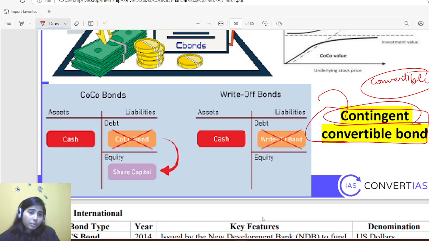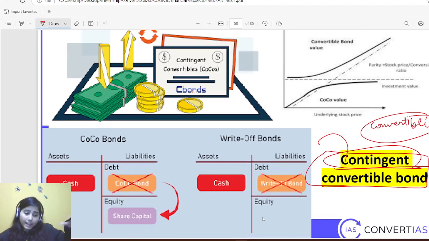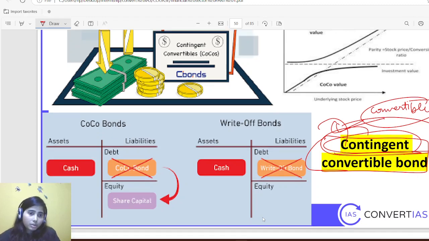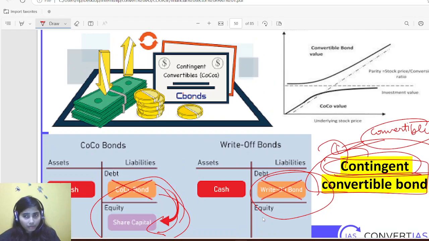So there is an obligation written in the agreement that after a specific period it will be changed. That's why the word contingent is added in the beginning. It will be converted into equity after some point of time, or it will be written off, but it is generally not for write off.